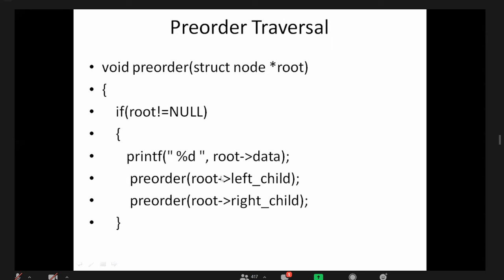When I come to pre-order again, I am calling if. When I come to the first pre-order again, I am calling if. But at a certain time I am stopping there. When 440 of left child is equal to null, at that time when I pass the null value as the root value, then I am stopping.